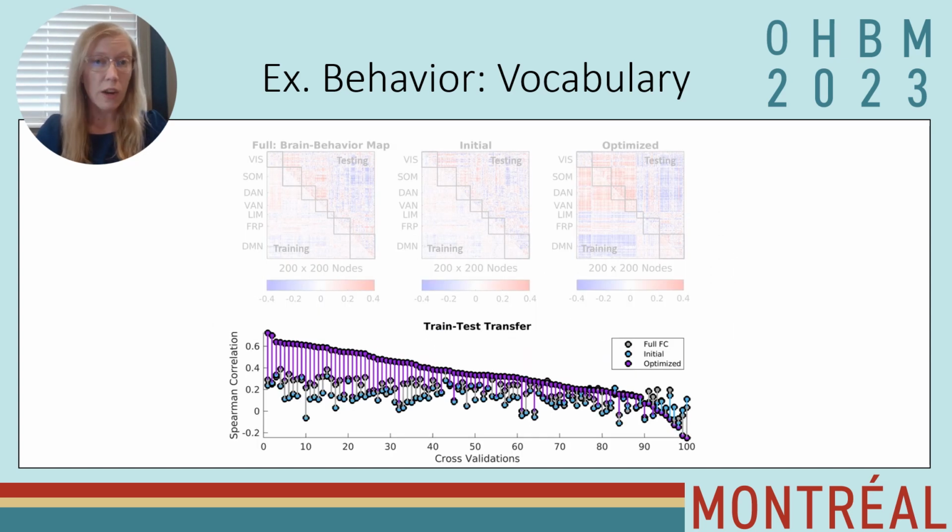If you look at this for every cross-validation, you can see significant improvements of transfer between the training and the testing sets in terms of the brain behavior correlation patterns for the optimized templates as opposed to the full and initial.